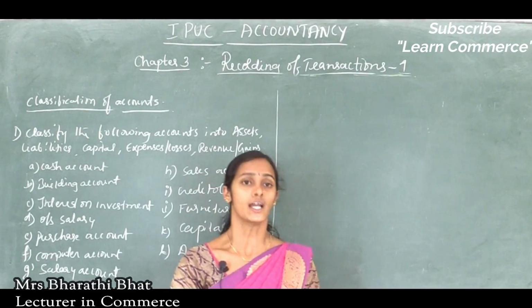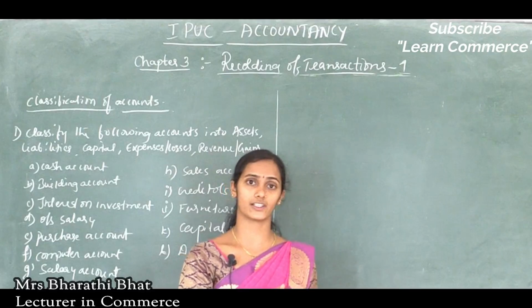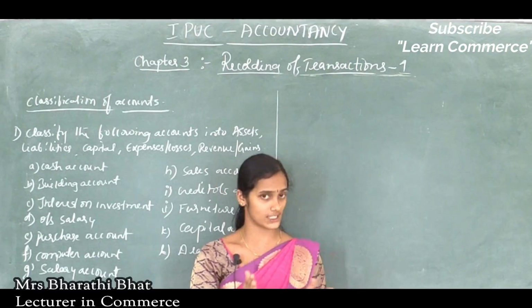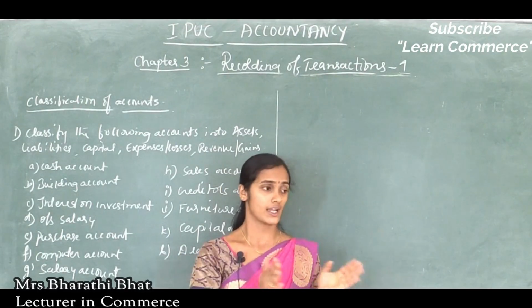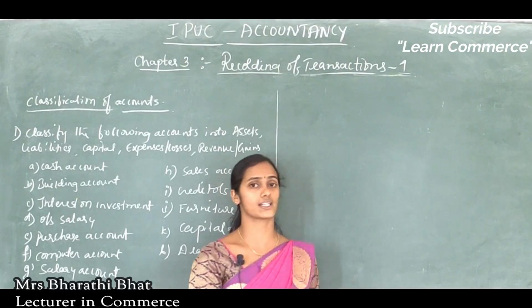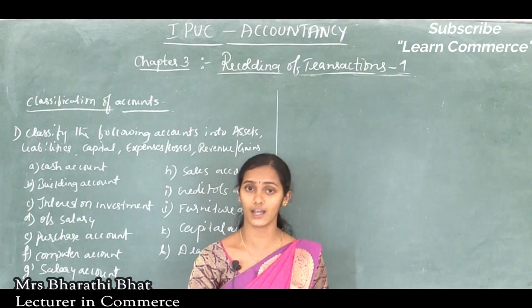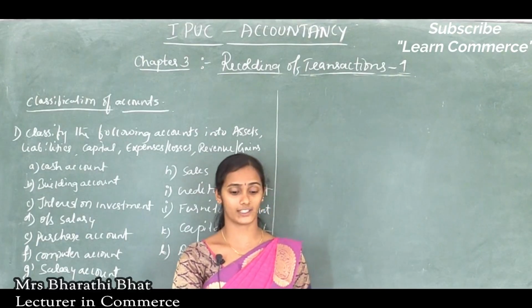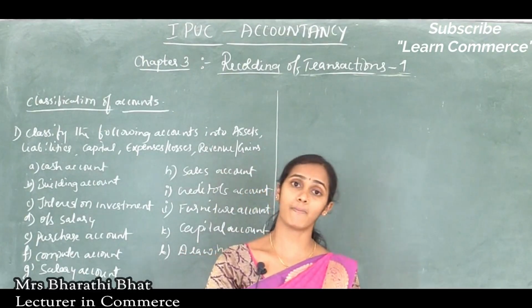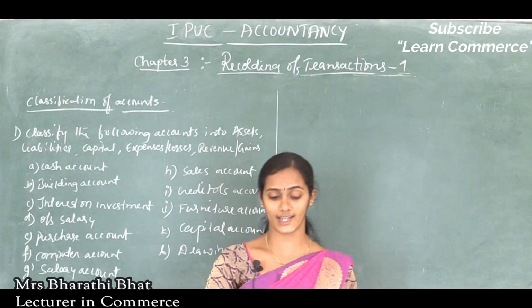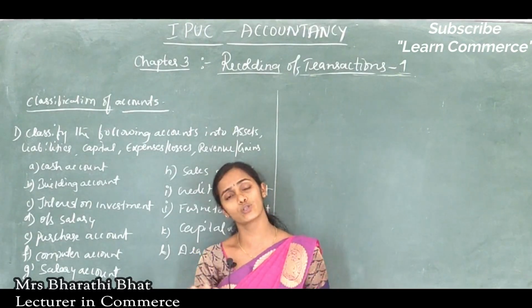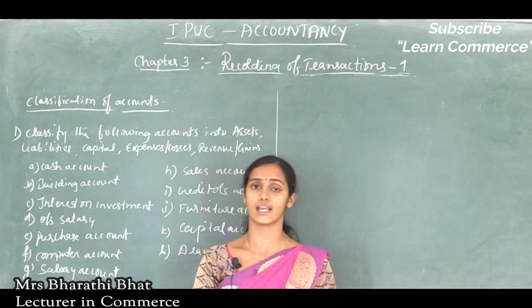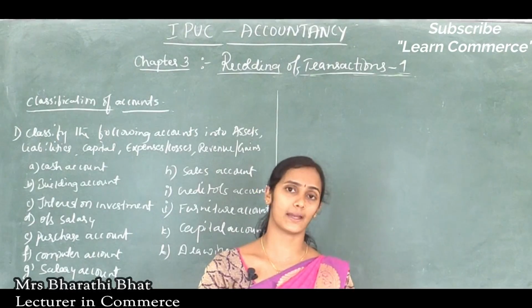And creditors: if the owner purchased goods on credit basis, then that person who enters the organization is a creditor, and the creditor is considered a liability for the organization. Bank loan, bank overdraft, and outstanding wages and salaries all come under liability.